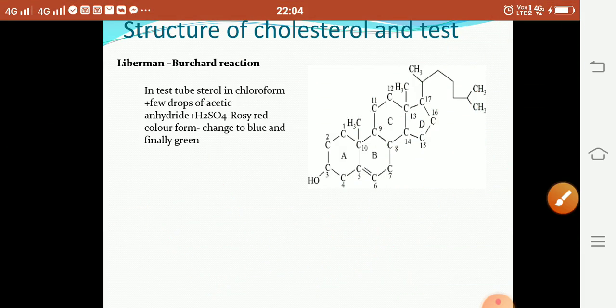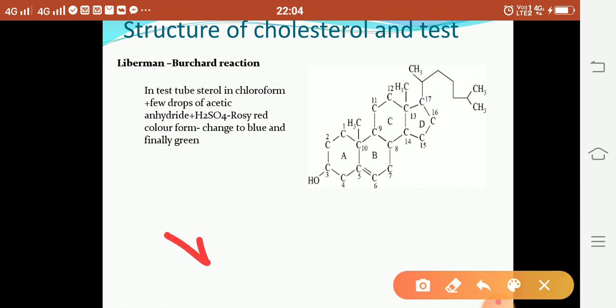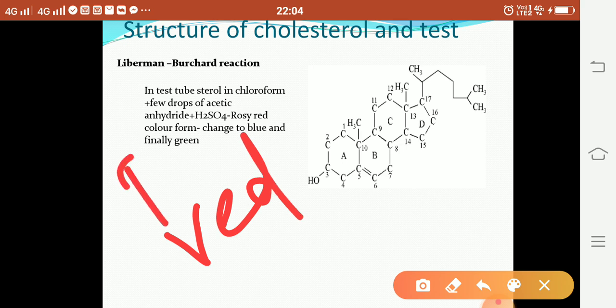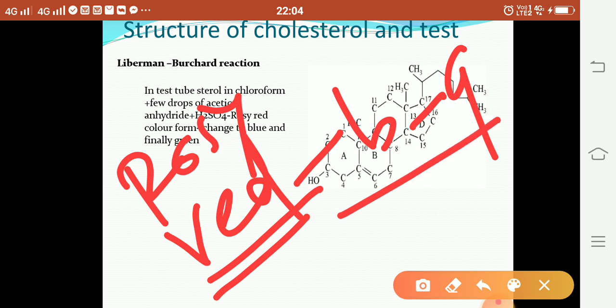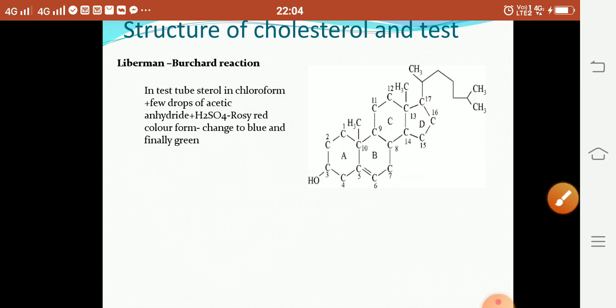Acetic anhydride, and suppose you add H2SO4, and there is a formation of rosy red color. Suppose this rosy red color changes to blue and finally green, it means the given sample is a cholesterol.